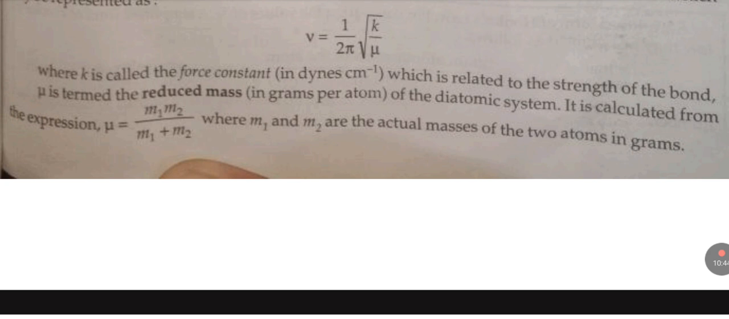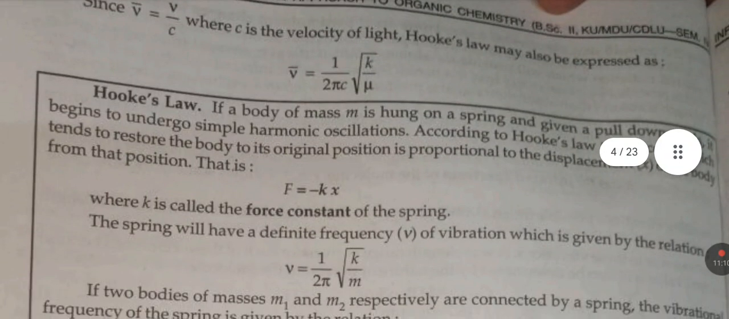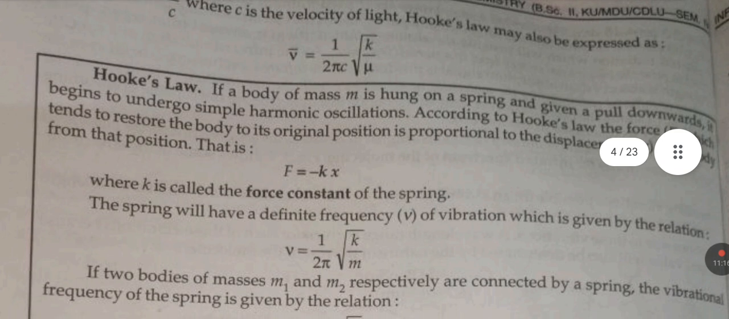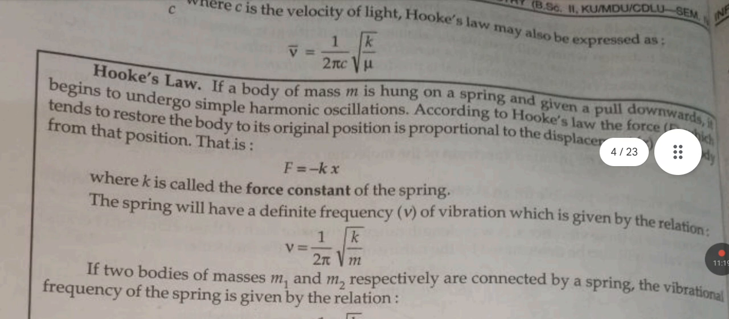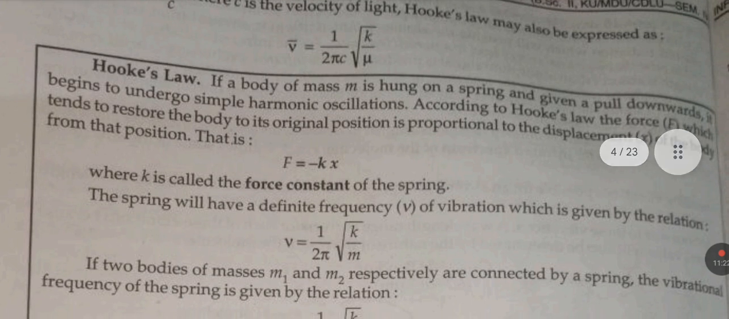k is the force constant in dynes per centimeter, which is related to the strength of the bond, and μ is known as the reduced mass in grams per atom of a diatomic system. It is calculated from the expression μ = m1 m2/(m1 + m2), where m1 and m2 are the actual masses of the two atoms in grams. Since v̄ = v/c, where c is the velocity of light, Hooke's law may be expressed as v̄ = 1/2πc √(k/μ).